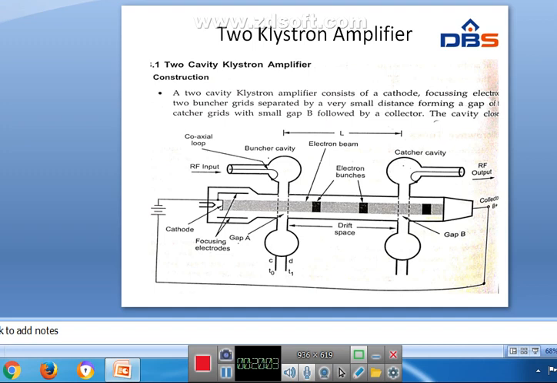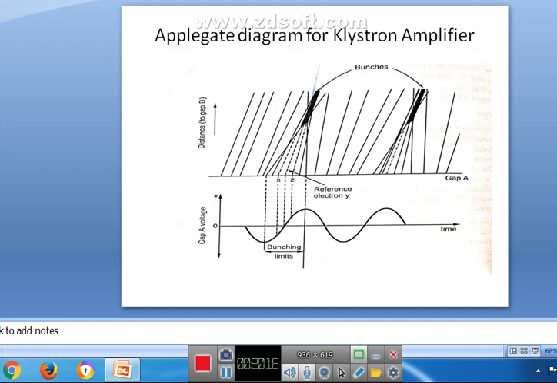So the two cavity or multi-cavity klystron is used as a low power microwave amplifier, and the reflex klystron is used as a low power microwave oscillator, right? So klystron is a microwave tube. It works on the principle of velocity modulation and current modulation.